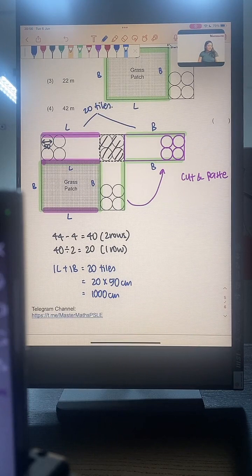The length and the breadth make up 20 tiles, so that will give me 1000 cm.